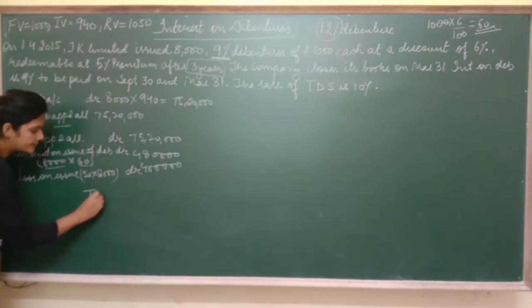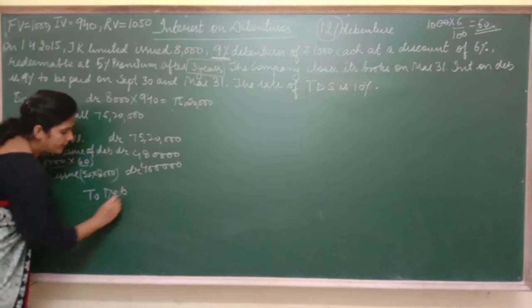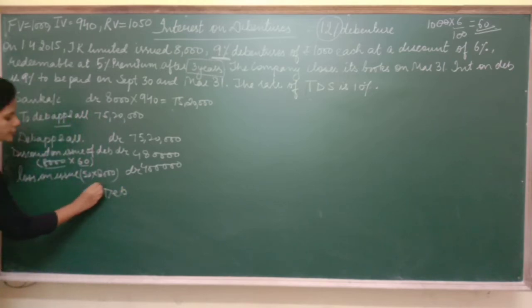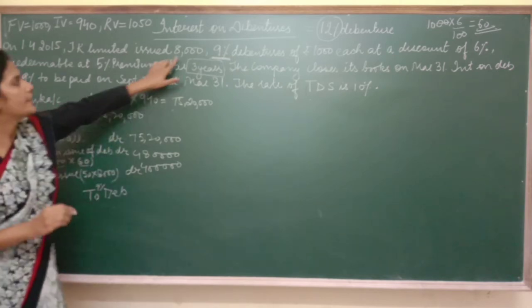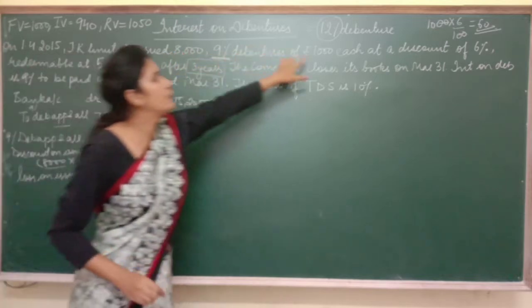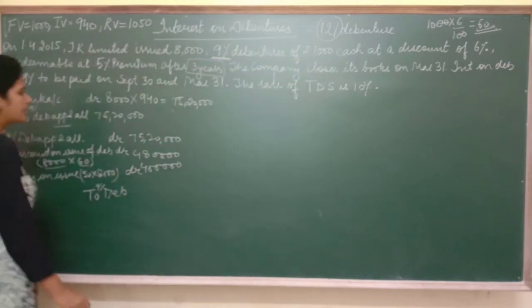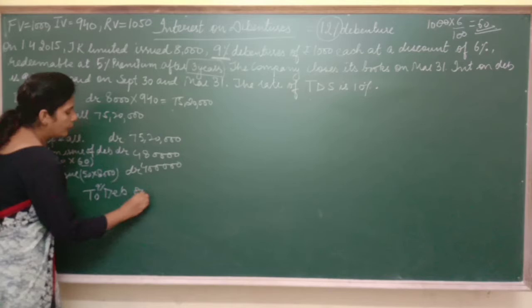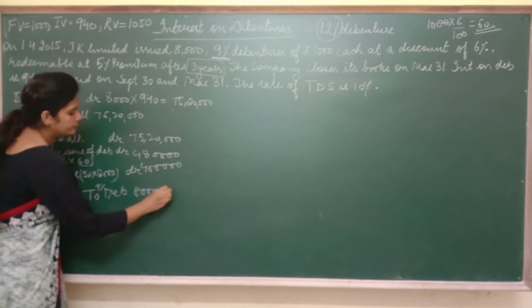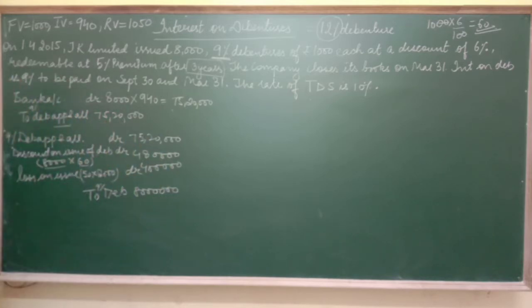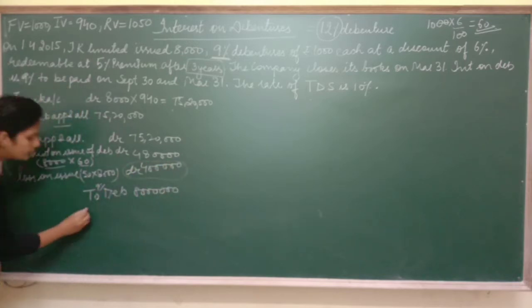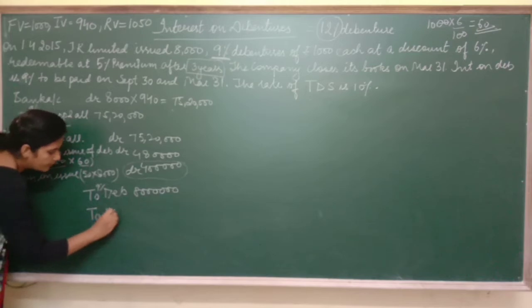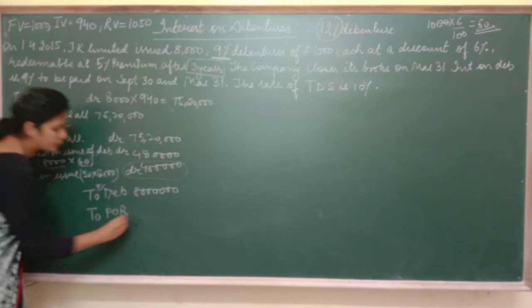Then next is debentures. In debentures, 9% debentures. In debentures you are always going to write the face value, and the face value is 8,000 multiplied with the face value of debentures. So it becomes 80 lakh, and then this amount is transferred to premium on redemption account. So right here, to premium on redemption.